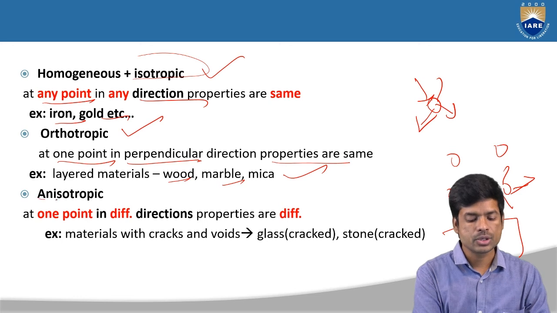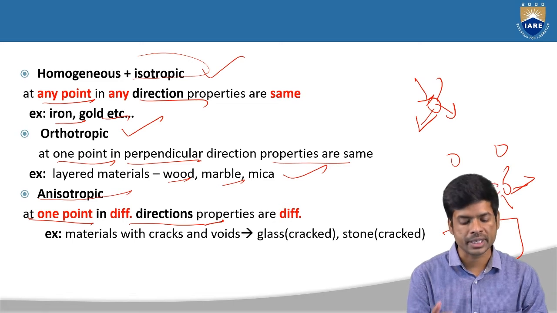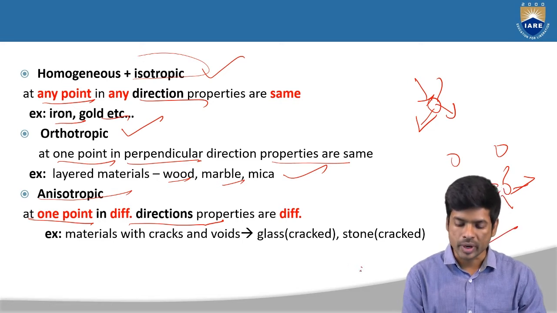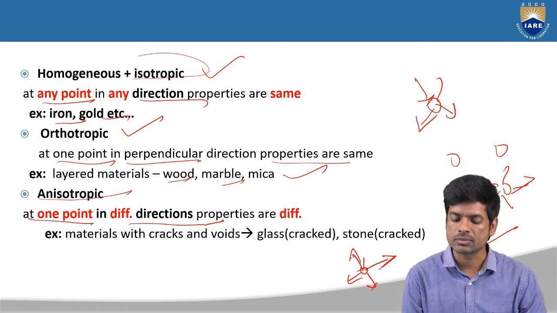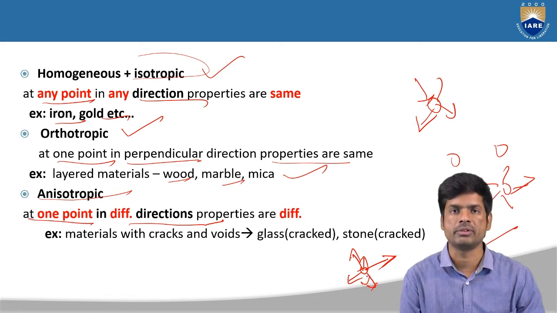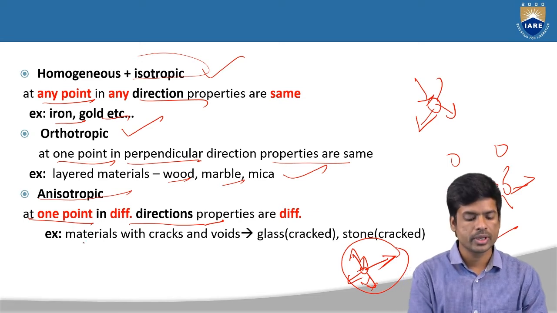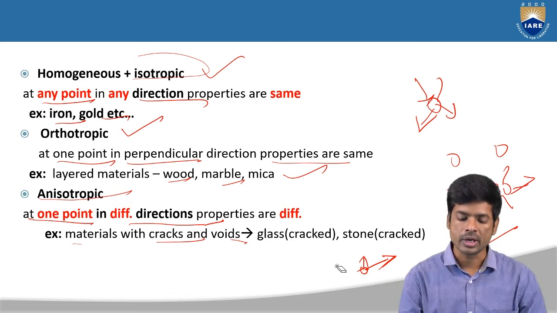And next, anisotropic. That means at one point in different directions, properties are different. Earlier it was at one point in different directions the same, right? But here, at one point in different directions, different properties. That means in one direction it may break, in one direction it may have some voids. In one direction it may deflect, like you may get deflections only without getting any cracks. So this is what the anisotropic materials. Here materials with cracks and voids are one of the examples.